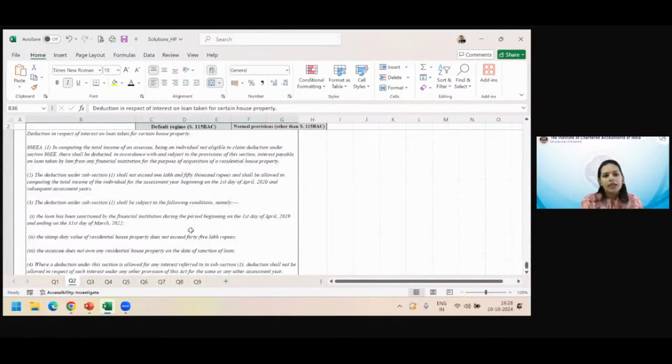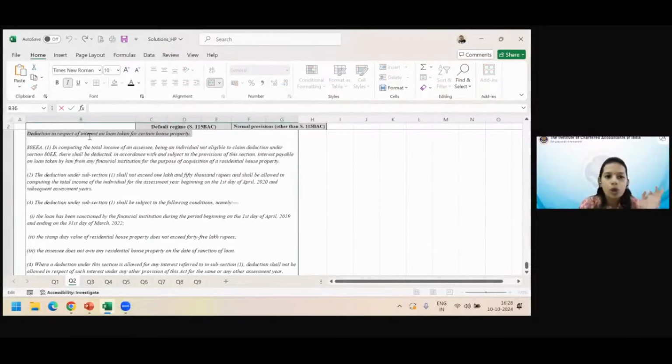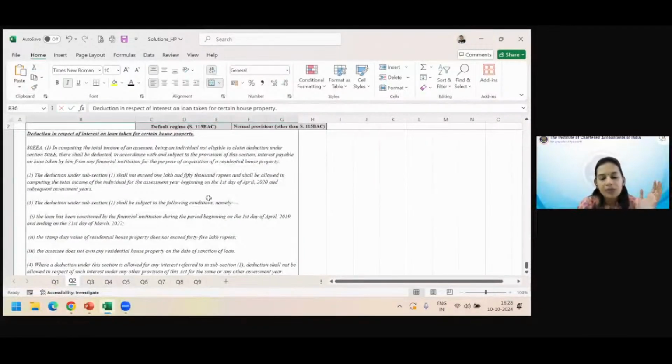Okay, see why this is there. First, what is this deduction about? It's a deduction available under chapter 6A. Okay, and we know that most of the deductions under chapter 6A are not available under the default regime, right? So first of all, in our mind we rule out the default regime, that it will not be available. It is not available under default tax regime. If the question was only default tax regime, we wouldn't have even been discussing this. But the question is to compare both the regimes. That's why we are discussing, because it is relevant for the optional regime. So this is a deduction which you get in respect of interest on loan taken for certain house property.